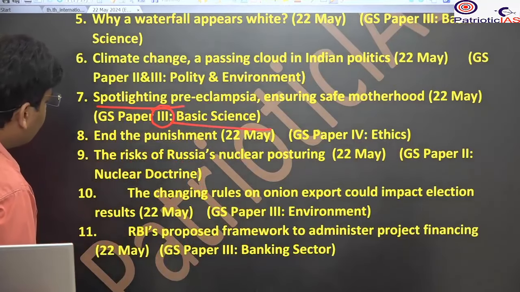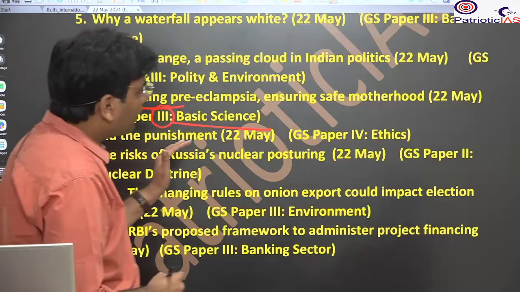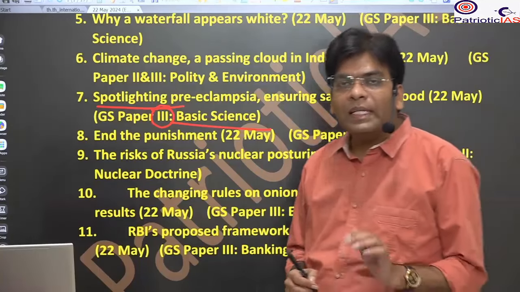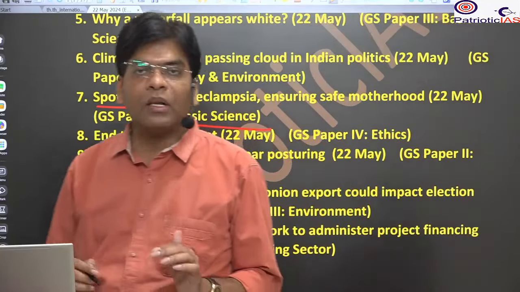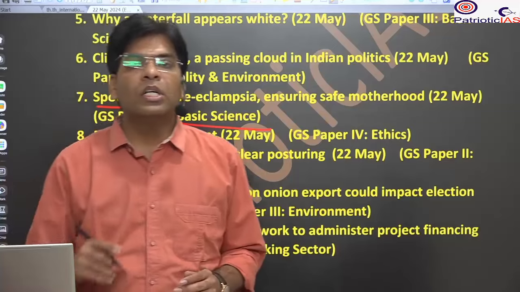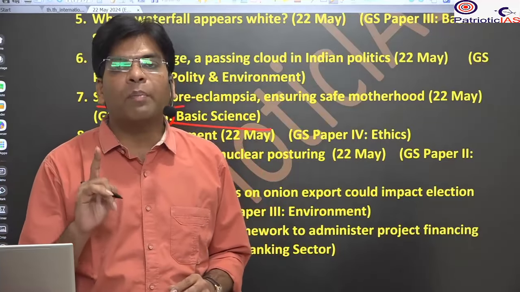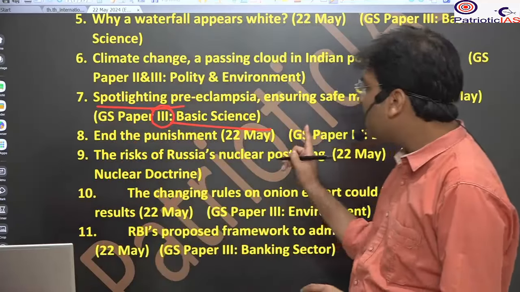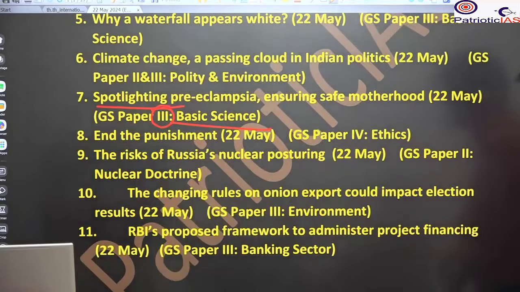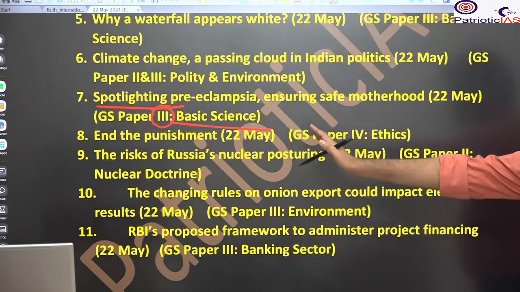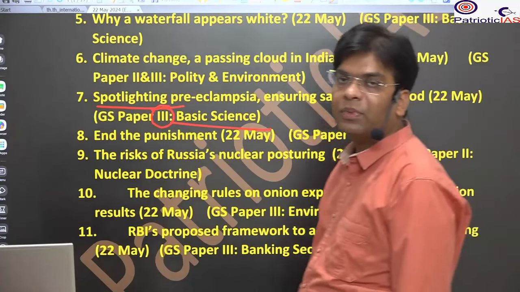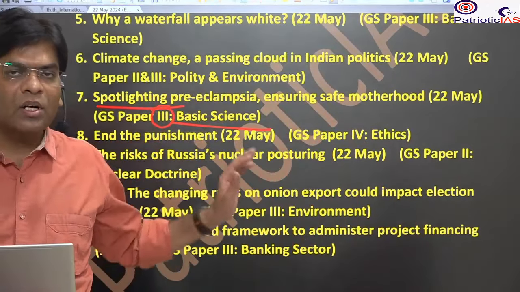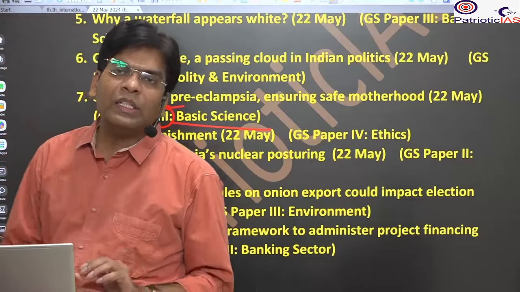Then we will study the end of the punishment. Here we will talk about Assange, the founder of WikiLeaks, a website where a lot of information associated with the US Army and its operations in Afghanistan, Iraq, and other such areas has been leaked, and he has been continuously sued and hunted by the US and other such countries for his act. So this is considered a dilemma.